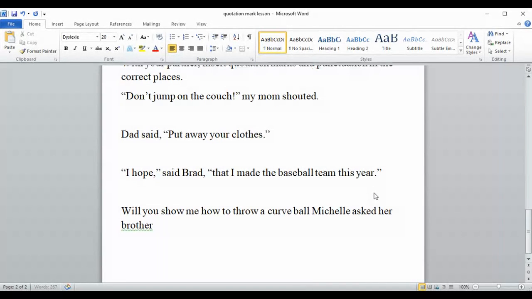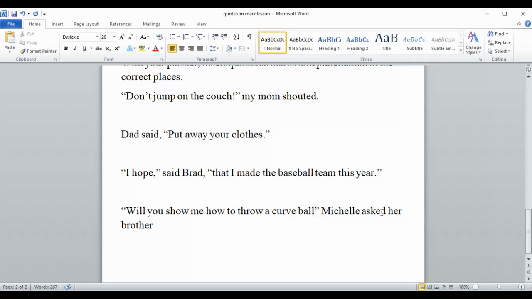Then we're going to look at the next one. "Will you show me how to throw a curveball?" Michelle asked her brother. All right. So what exactly did Michelle say? What were her exact words? "Will you show me how to throw a curveball?" That's the exact thing she said. So that's going to go inside the quotation marks.